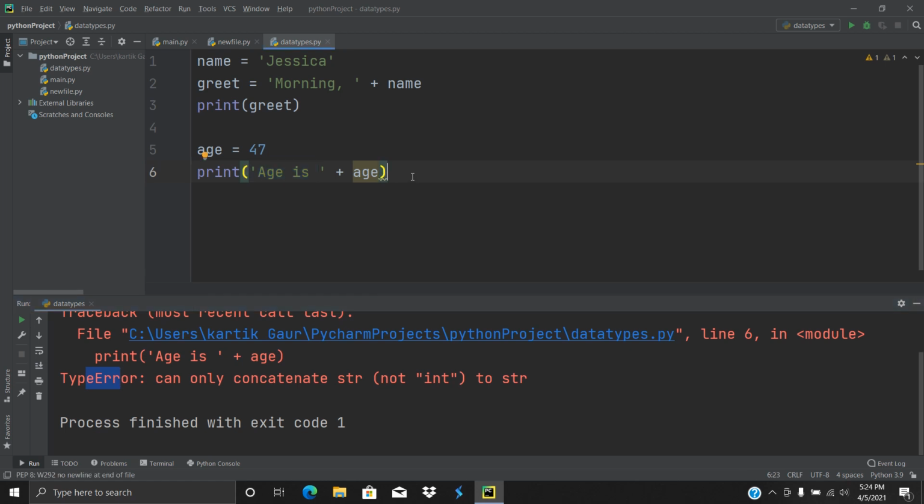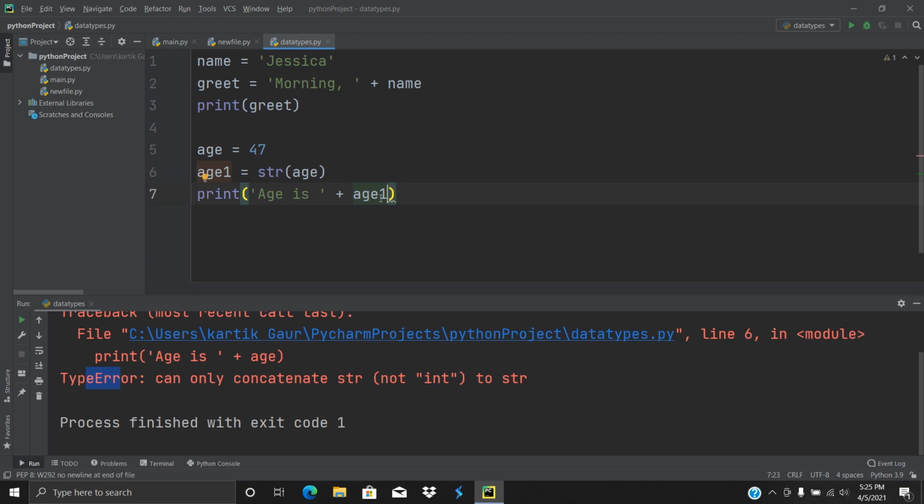So what we need to do here is change this age into a string. How are we going to change it? It's so easy, we just need to write str(age). You can give it in the same variable, or if you want to change it, then you need to change it here again.